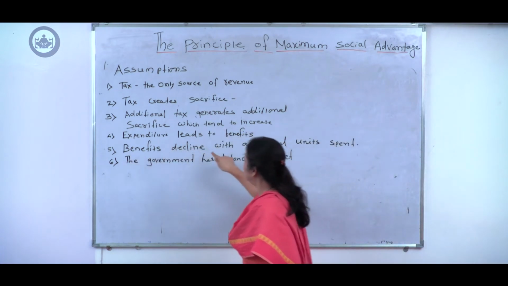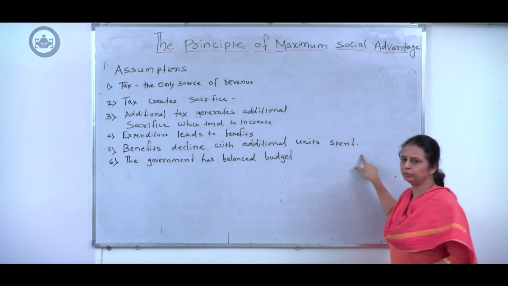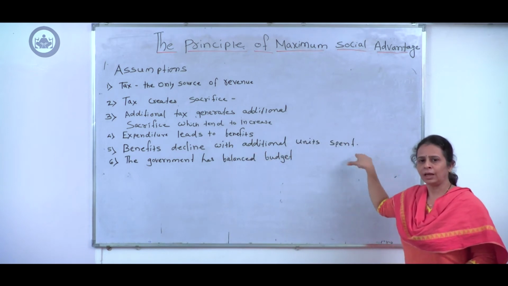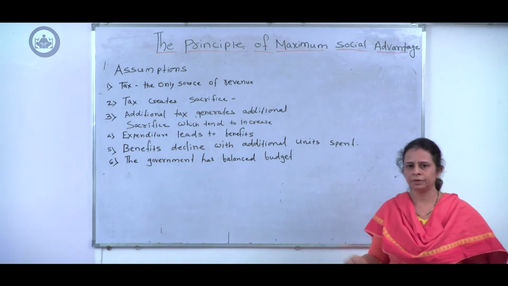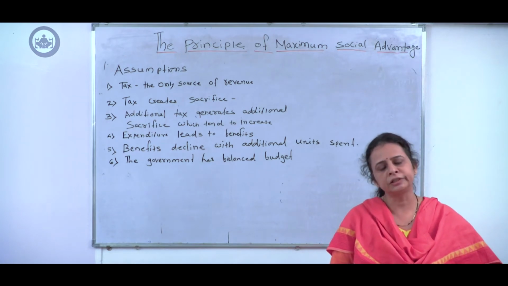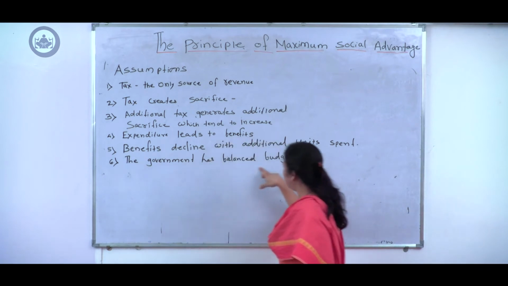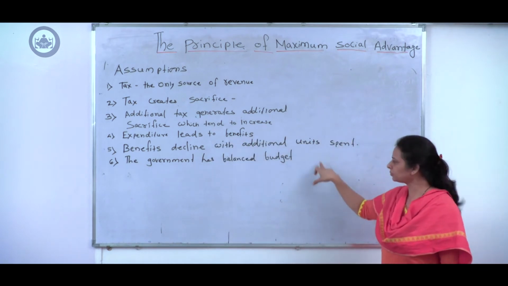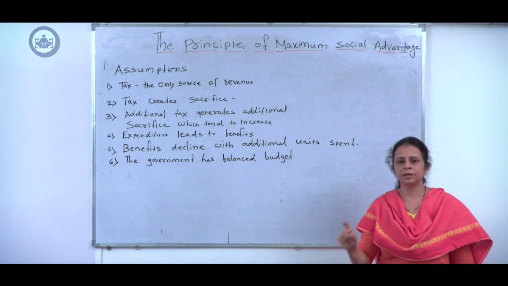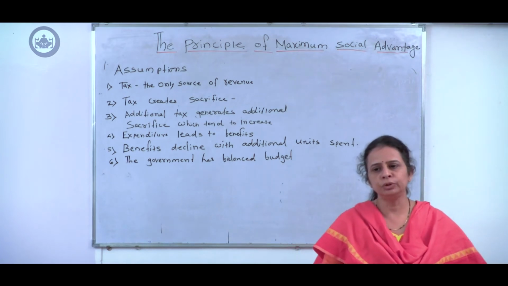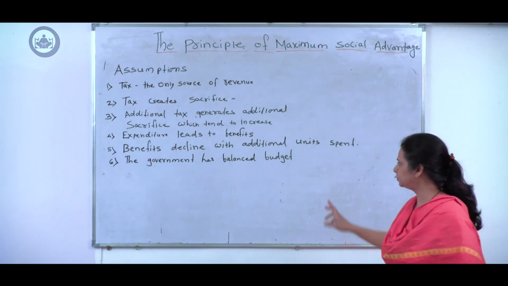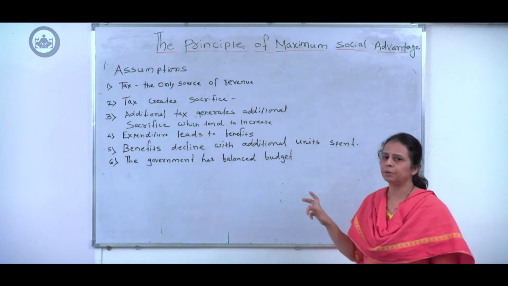Next assumption, that benefits decline with each additional unit that the government spends. As the government goes on spending on a variety of schemes, the benefits go on declining. The next assumption is that the government has a balanced budget. You will come to know this later on when I explain in detail how this principle works.